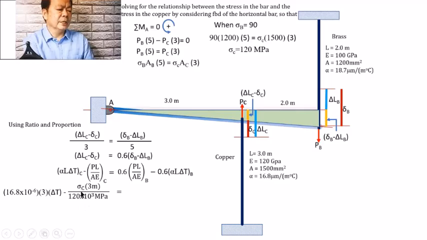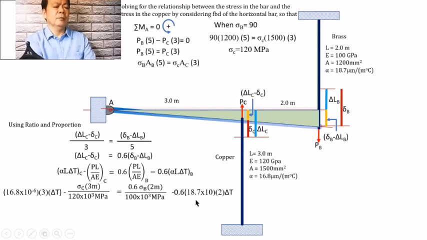Whereas this one is the stress on the copper multiplied by 3 divided by 120 times 10 cubed megapascals, shall be equal to 0.6 of the stress in the bronze multiplied by 2 divided by 100 times 10 cubed megapascals, minus 0.6 of alpha L delta T.